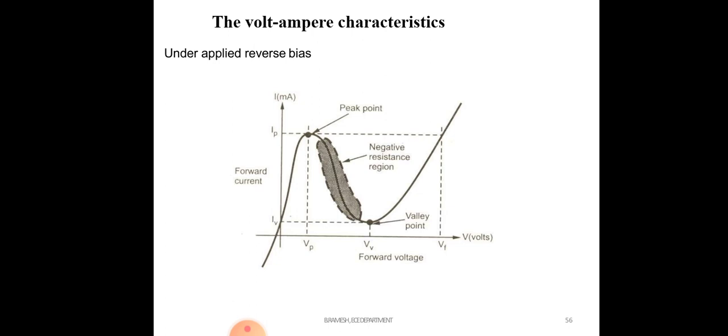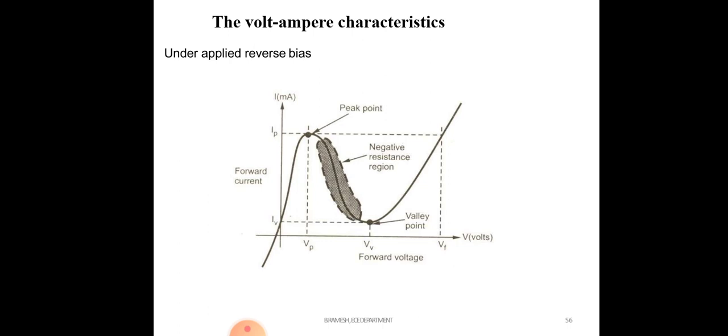Small current penetrates the charge carriers from the N region to the P region through the junction, through the potential barrier. You can observe in the IV curve that the current increases slowly, and when you apply forward bias the current also increases.